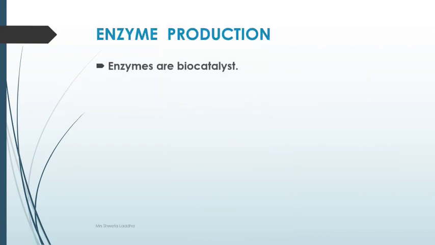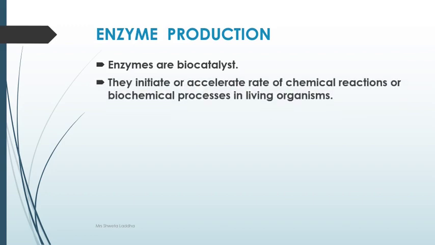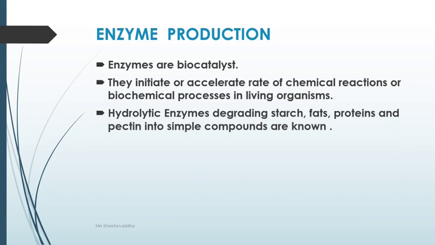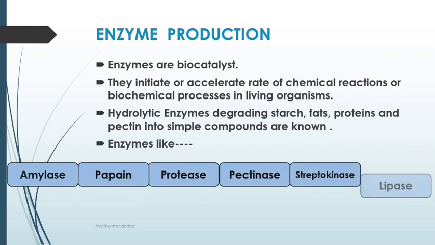Let us see how enzymes are produced and what enzymes are. Enzymes are biocatalysts. They initiate or accelerate the rate of chemical reactions or biochemical processes occurring in living organisms without participating in the chemical reactions. Many different types of hydrolytic enzymes that degrade starch, fat, protein, and pectin into simpler compounds are known. Enzymes like amylase, papain, protease, pectinase, streptokinase, and lipase are all industrially or commercially produced.